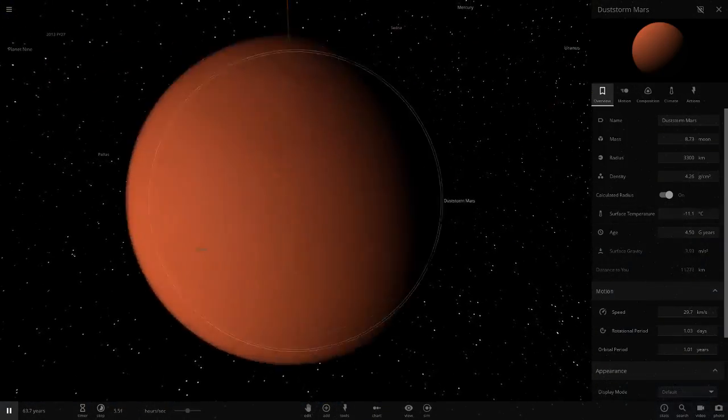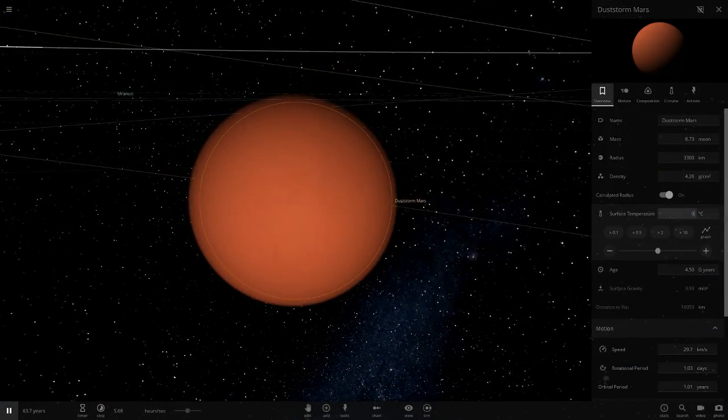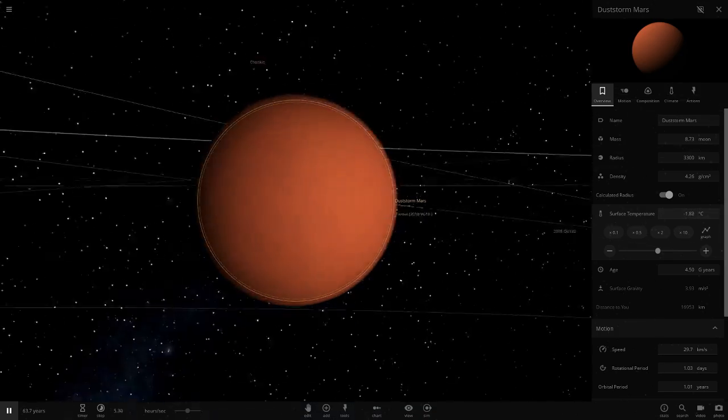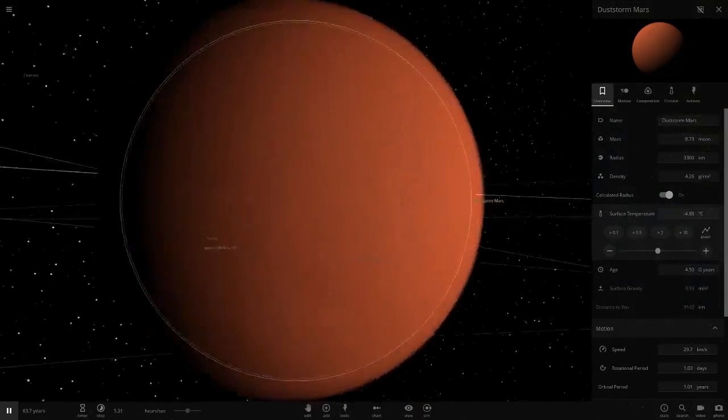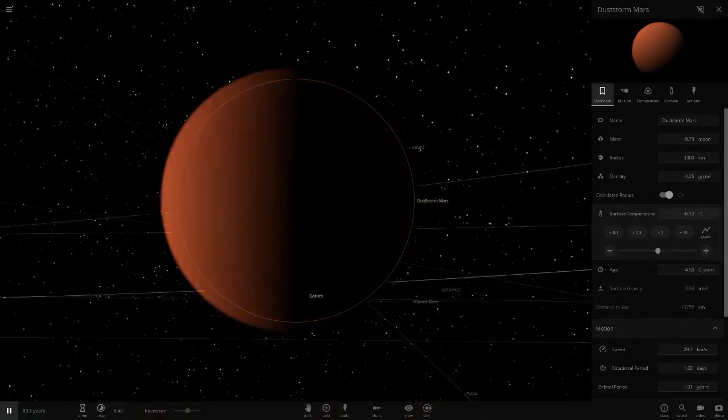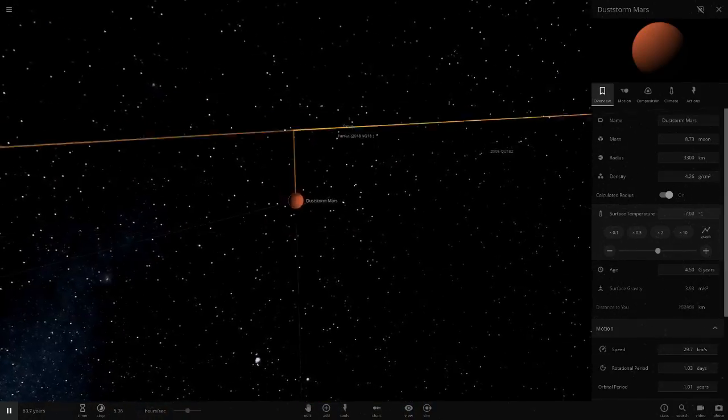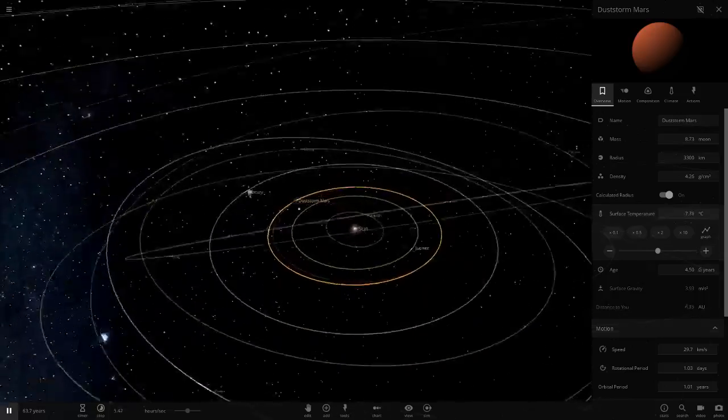Oh, Mars is still in the minuses. Is it going to increase? So if we put it to 0, will it increase? No, it gets colder. So Mars, even in the orbit of Earth, with its current atmosphere, still is not good enough to get into that positive temperature. So Mars is pretty much going to remain the same. So, yeah, not much happening at Mars.